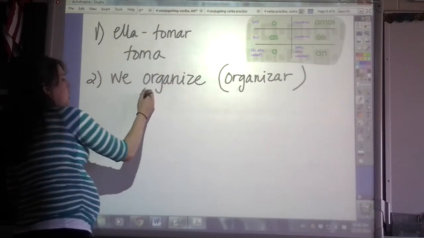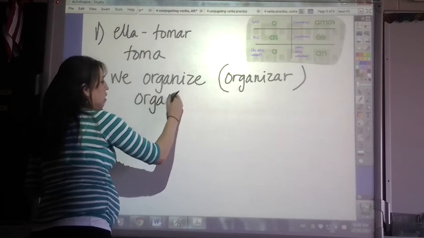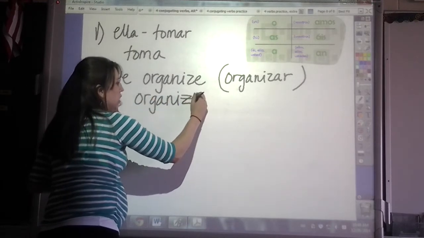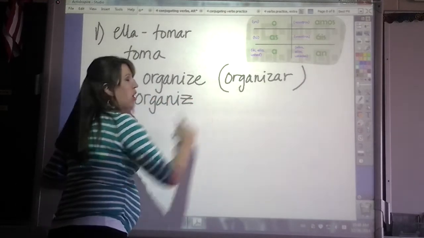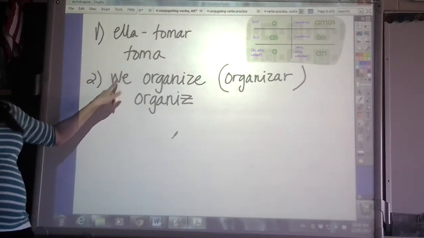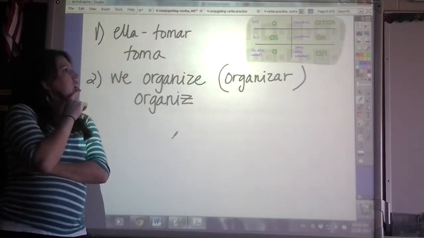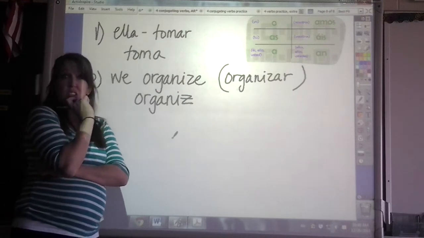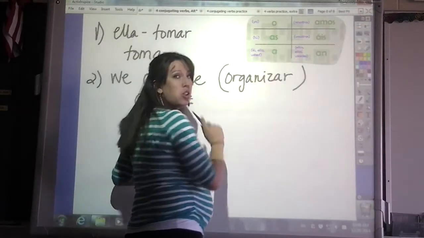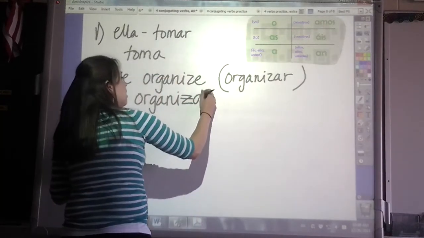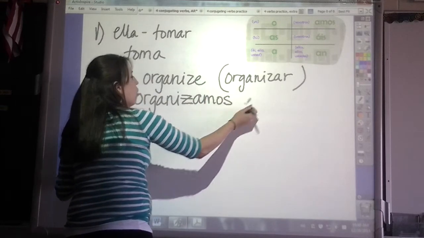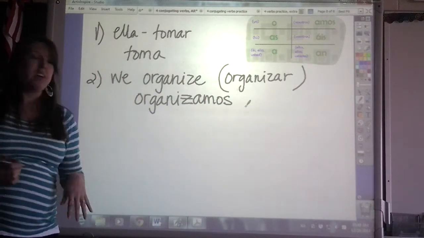So step one. Organiz, right? Because we cut off the AR. And then we. Where does that put us on our chart? Nosotros. See? It puts us up here. Nosotros is we. So we add amos. Organizamos is we organize.